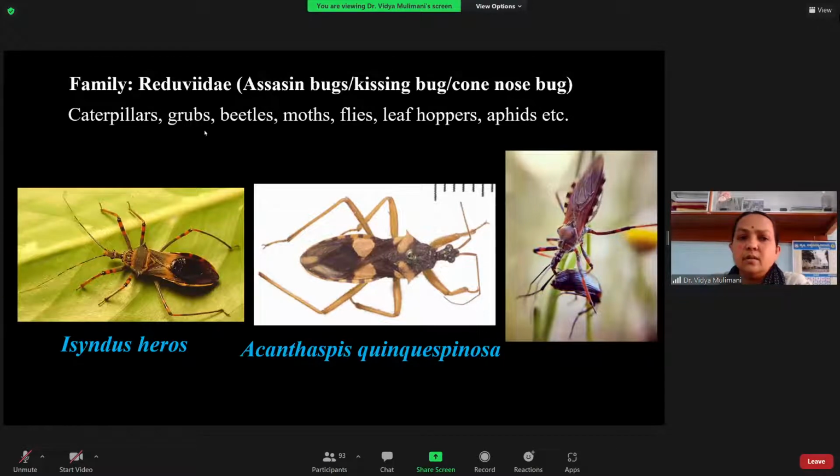So these are the members of the Reduviidae. You can see here mainly they prefer to eat caterpillars, grubs, beetles, moths, flies, leafhoppers, aphids, and other insects. So they are also general predators of insects.